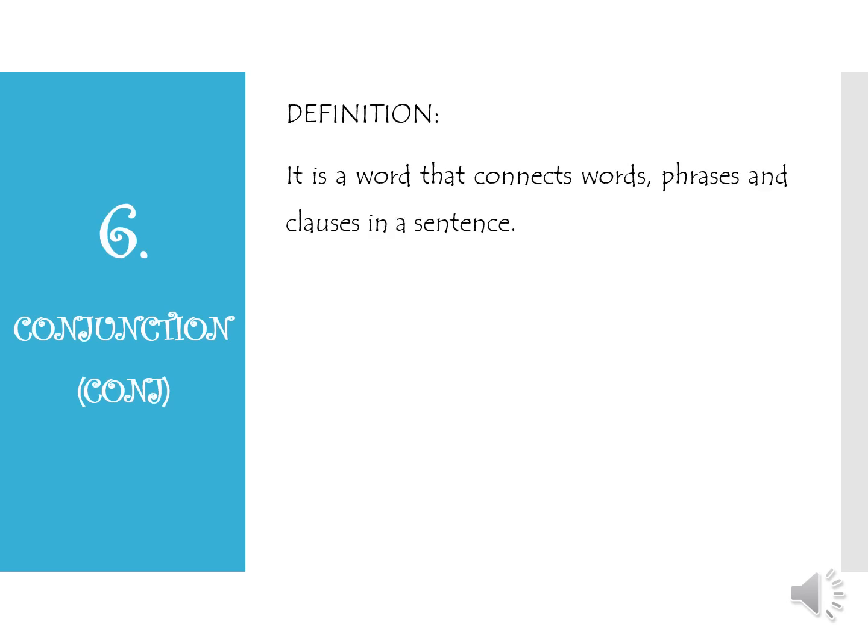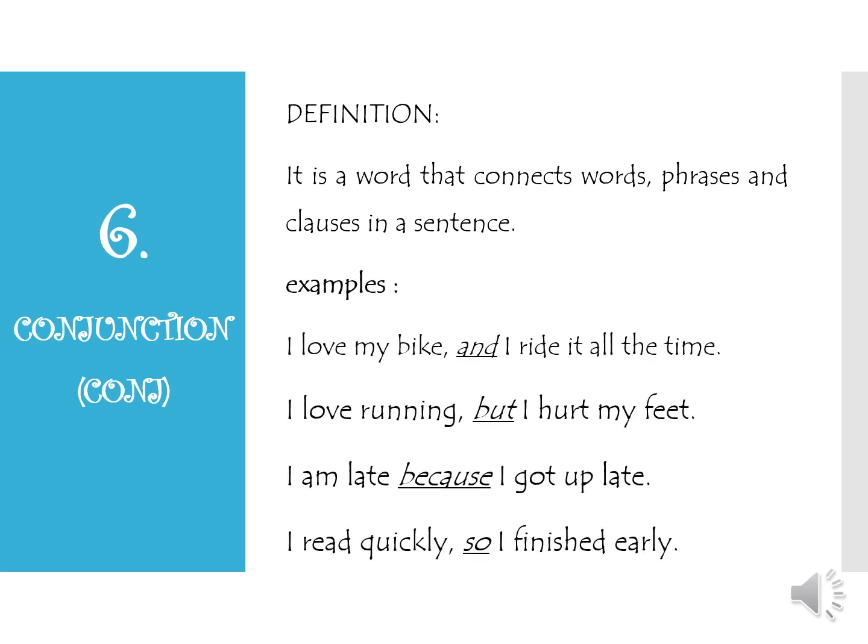And then we have conjunction. It is a word that connects words, phrases, and clauses in a sentence. In bahasa, we say it kata penghubung. For example, and, but, because, so. You can see the example how they are used in sentences. I love my bike and I ride it all the time. I love running, but I hurt my feet.